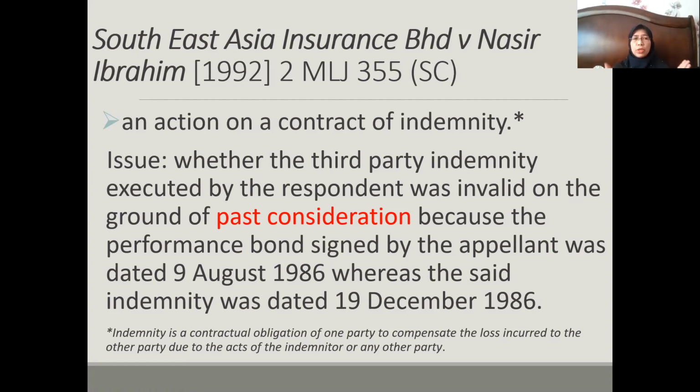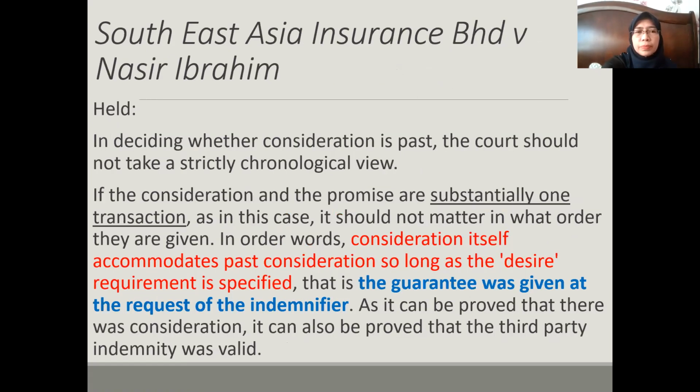So we go straight to the issue relevant for our discussion: whether the third party indemnity executed by the respondent was invalid on the ground of past consideration, because the performance bond signed by the appellant was dated earlier, 9 August, whereas the indemnity, the promise here, was dated 19 December, a few months later. This is a case of past consideration. So is it valid or invalid? Is it enforceable or not?